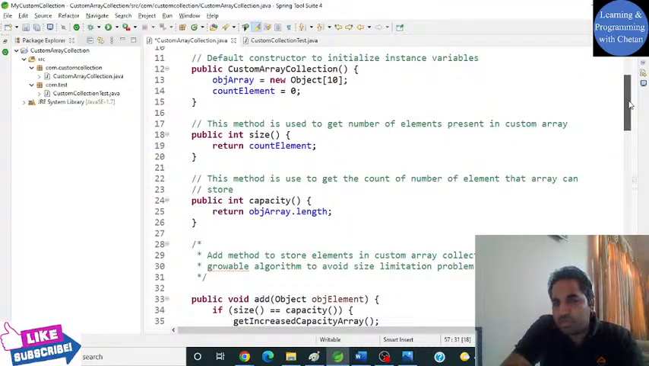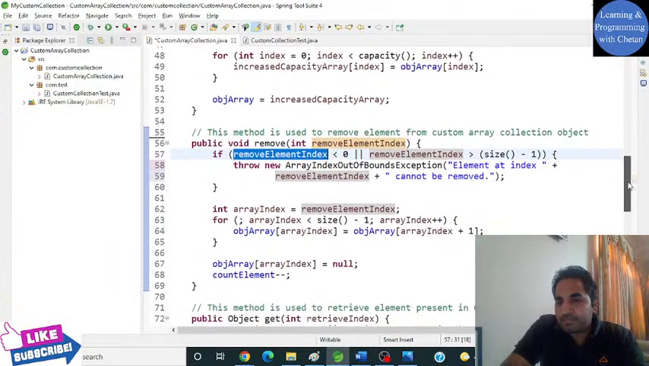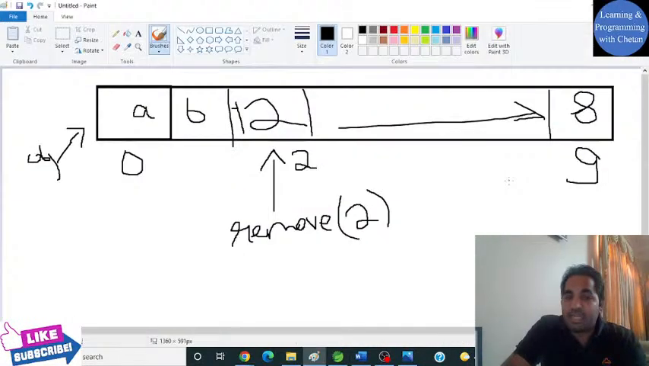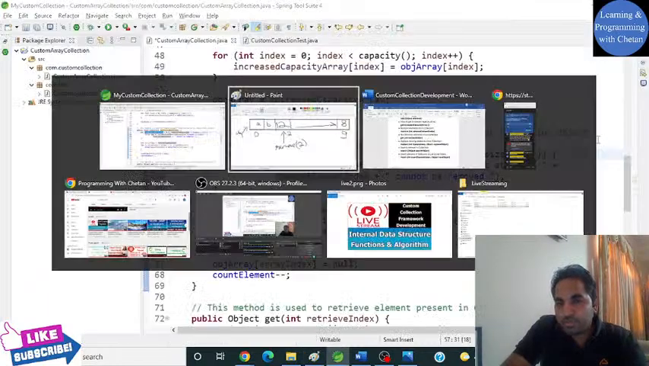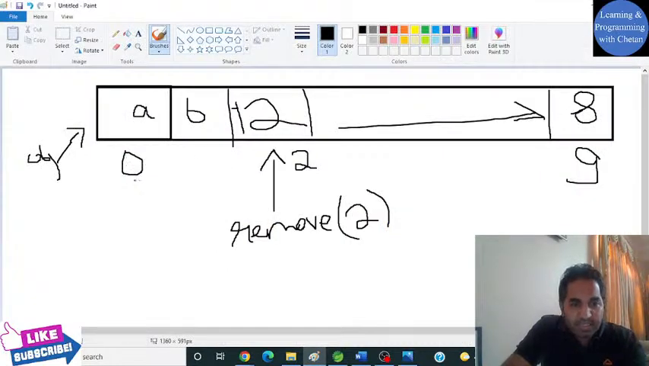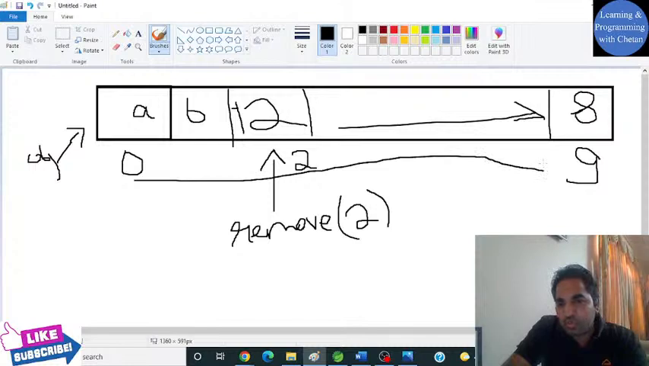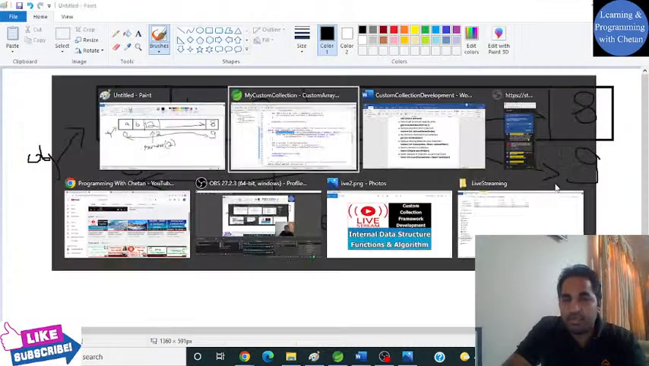So what is the size method? It is the number of elements which is present inside our collection object. So initially I am considering that there are a total of 10 elements inside my collection. So we should check that this index should be between 0 to 9. It should not be less than 0 and it should not be greater than 9.